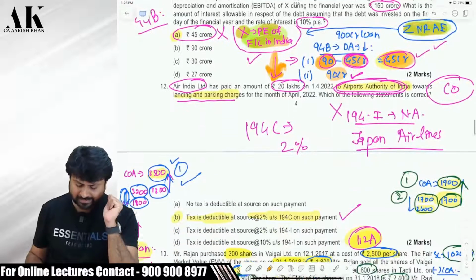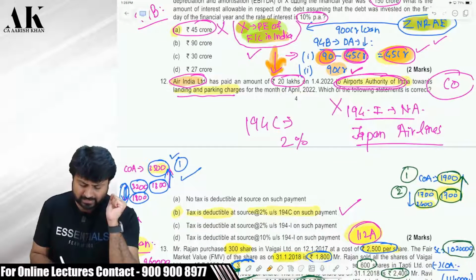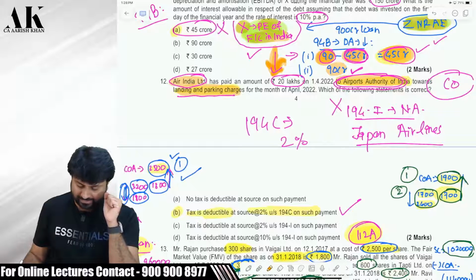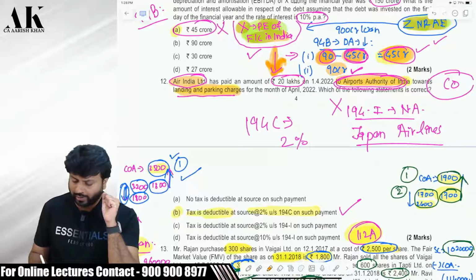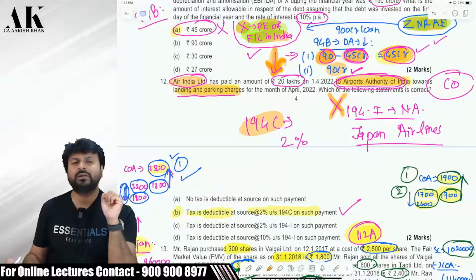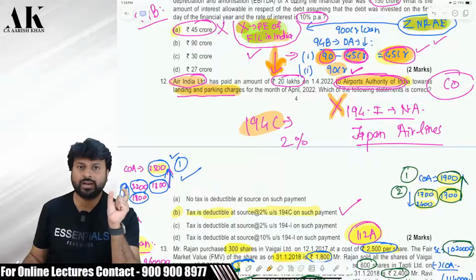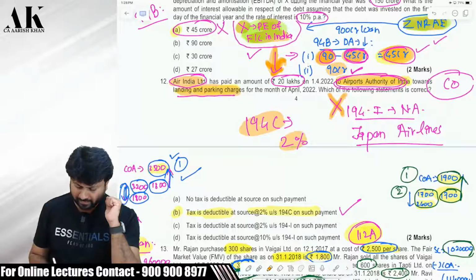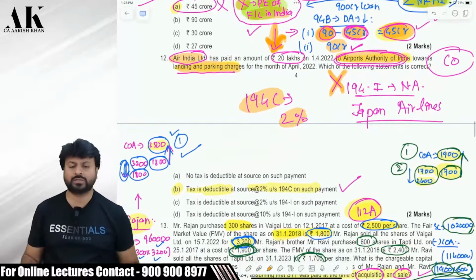The next question is a very simple question. Air India is paying some landing and parking charges to Airport Authority of India. So the TDS will be deducted under which section? In this case, the TDS is not deducted under 194I, it is deducted under 194C. It's a contract. It's not a renting of land and building. It's a contract as held by the Supreme Court in the case of Japan Airlines. And how much TDS will be deducted? Airport Authority of India is a company. Therefore, in 194C, you will deduct TDS at the rate of 2%. Check it, please.